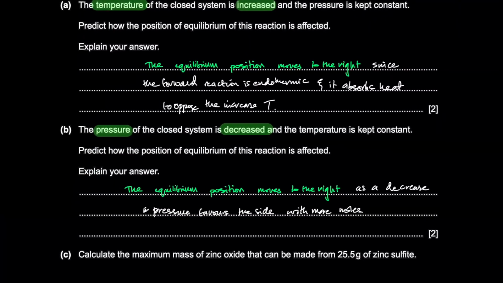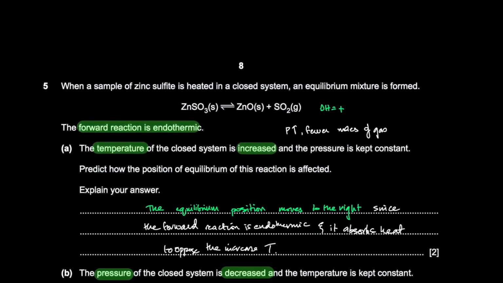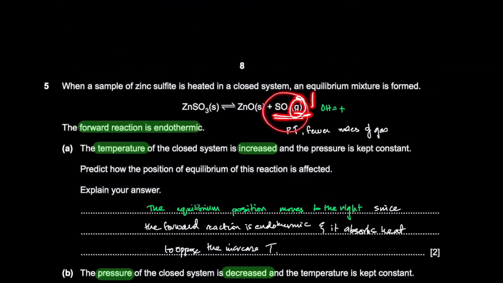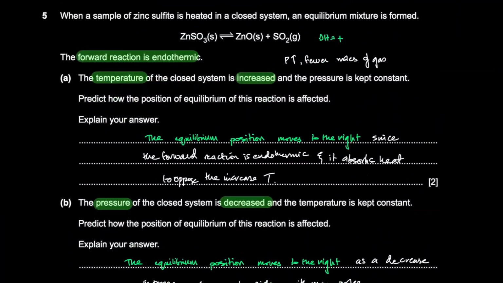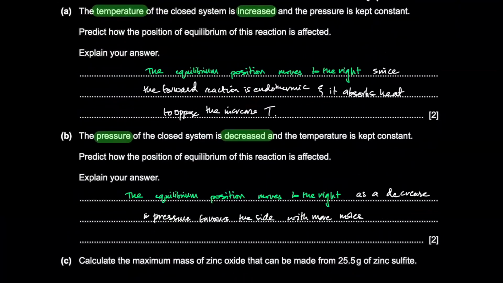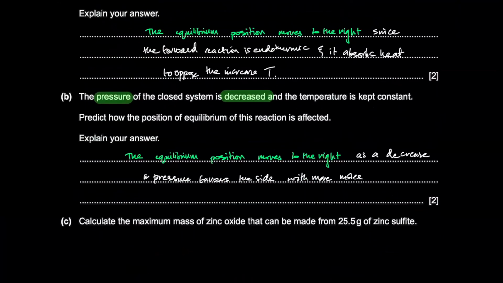There's 1 mole of gas here, only gas, not all moles. How many moles of gas are on the right? 0. Do not count the solids or liquids. You're only looking at gases when we talk about pressure. So we just have to look at the gas, how many moles, and look at the coefficient. 1 here, 0 here. This is solid.